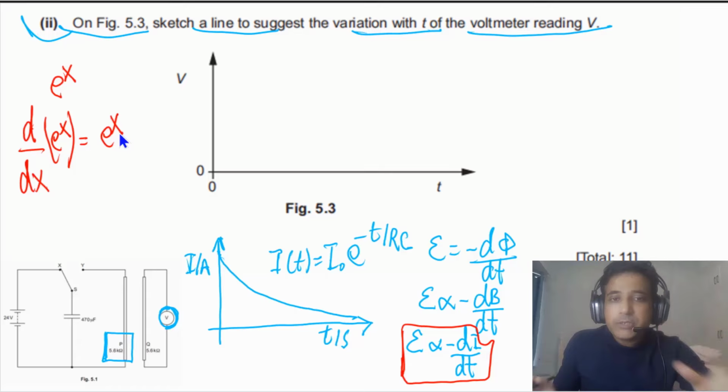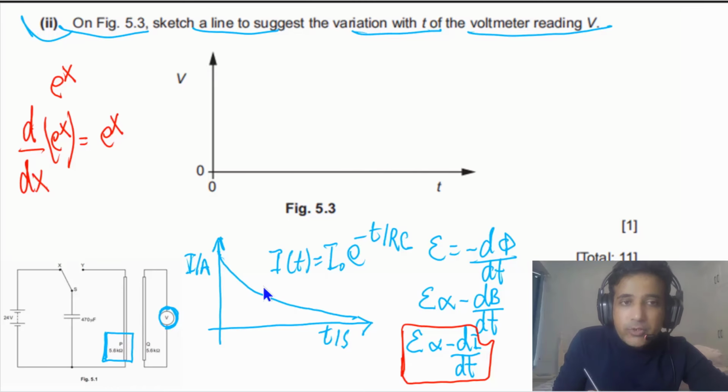If this point is clear to you, then you can simply draw the graph. These two graphs should have the same shape. So simply we can sketch our graph for V here. This is how V will change with time. Let me draw it in a proper way.